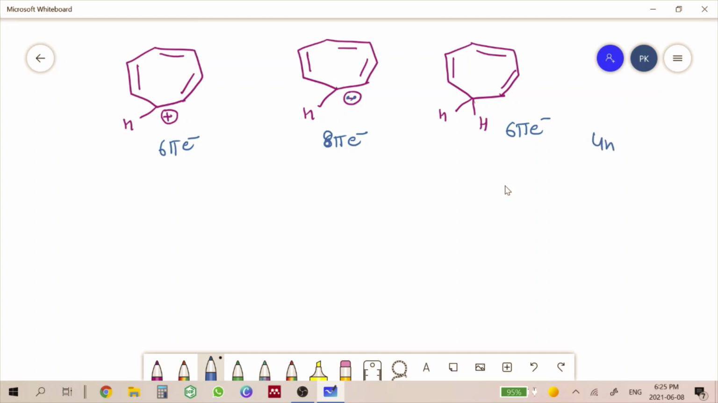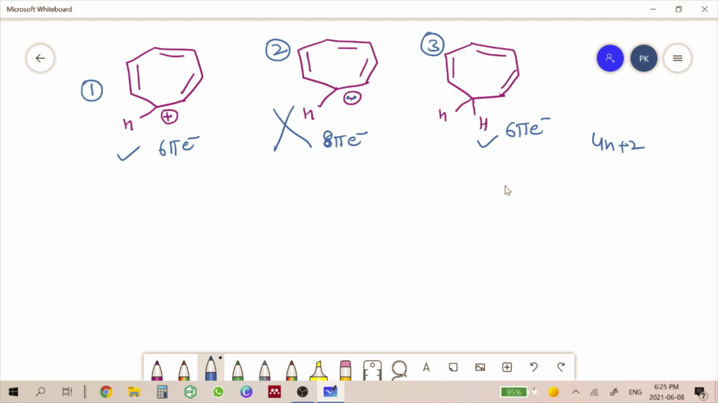Now, according to the 4n plus 2 rule, which of the compounds is not following the 4n plus 2 rule? This is following 4n plus 2. This is also following 4n plus 2, but this is not following the 4n plus 2 rule. So, the second compound cannot be aromatic in nature. Okay. Now, let us see compound number 1 and compound number 3. This was compound number 2. Compound 2 is not aromatic. Now, let us compare 1 and 3, whether all these pi electrons are distributed over all the carbon atoms or not.